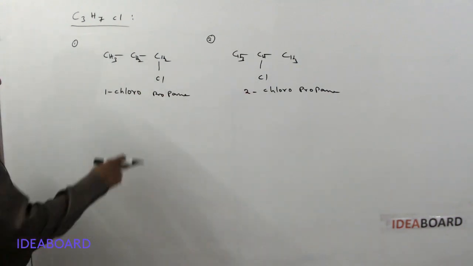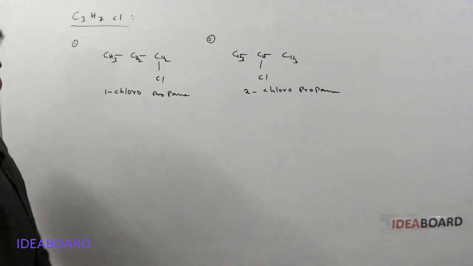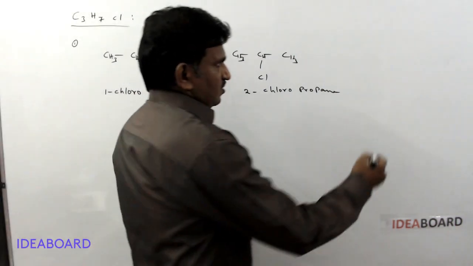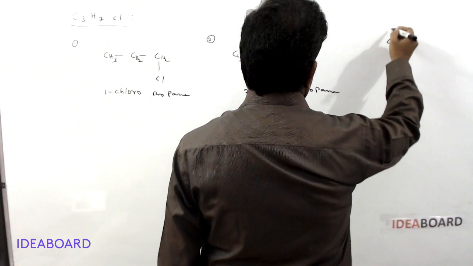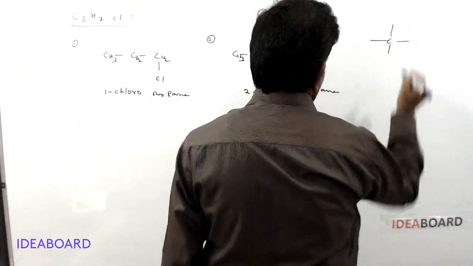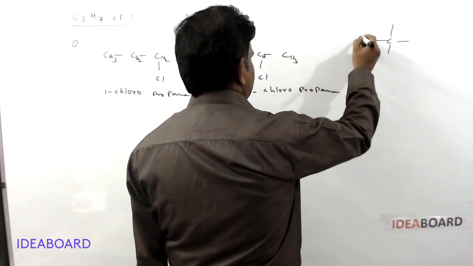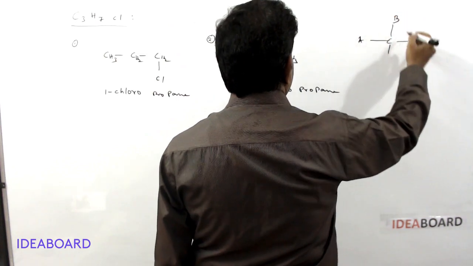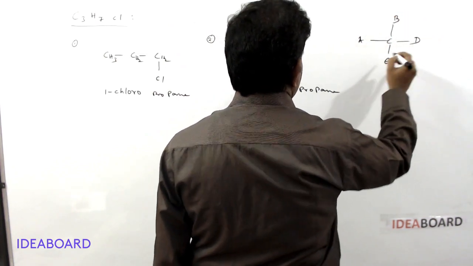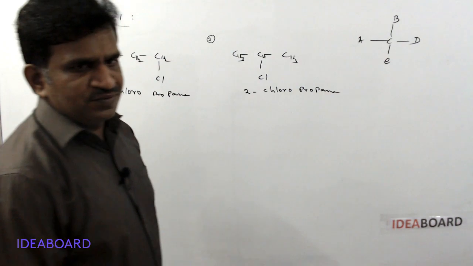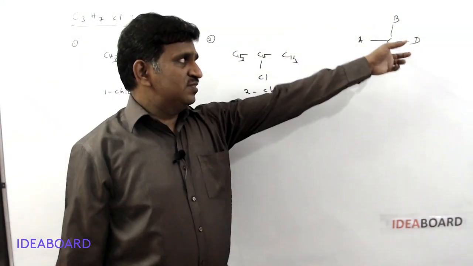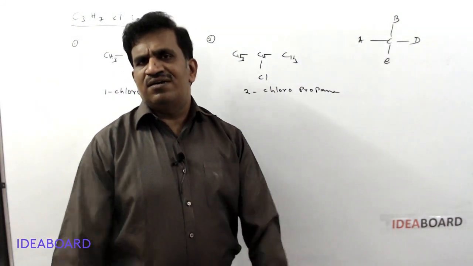Is there any chiral carbon in this? What is the meaning of a chiral carbon? Please remember, a chiral carbon or asymmetric carbon means a carbon bonded with 4 different groups, A, B, D, E. If 4 different groups are present on a carbon, that is called a chiral carbon or asymmetric carbon.